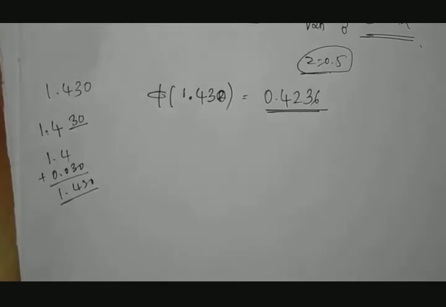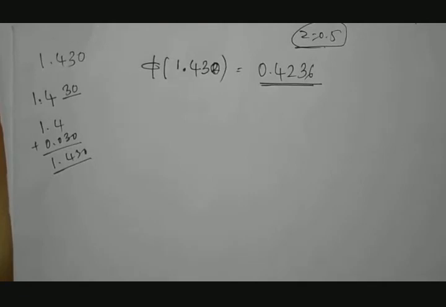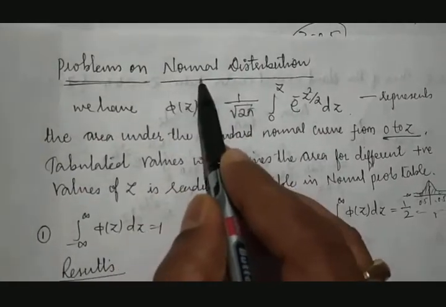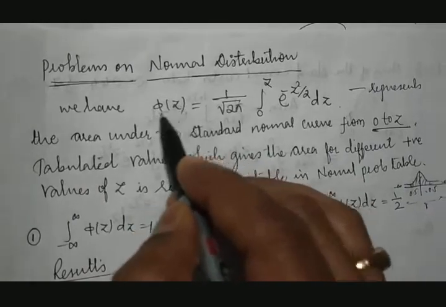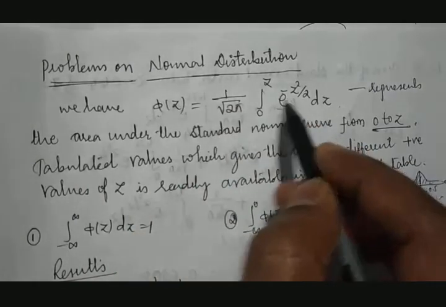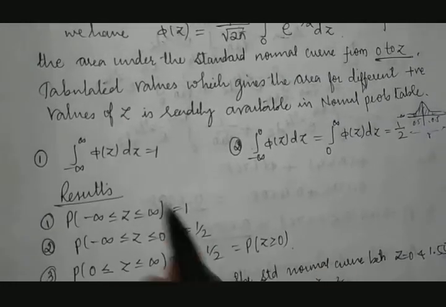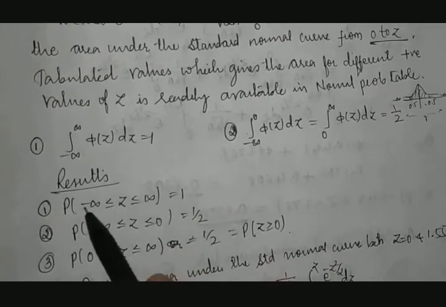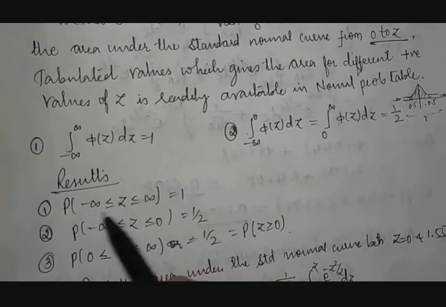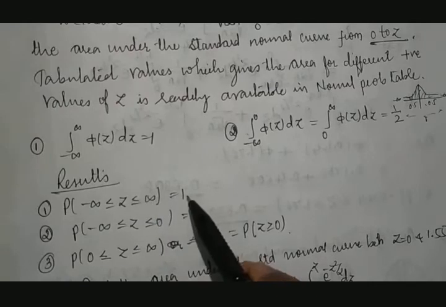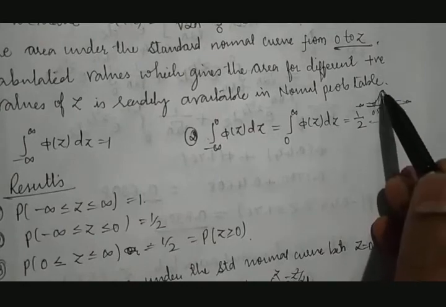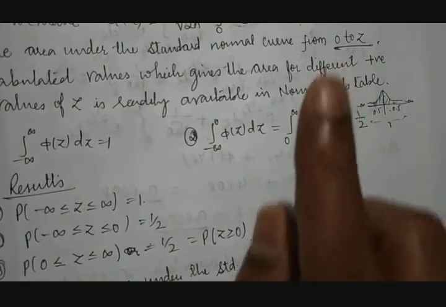Then I'll explain how to read things on a graph sheet. One thing is very clear. Whenever a problem comes on normal distribution, it is based on this, and this result is possible through the table. And whenever we take integration between minus infinity to plus infinity of phi of z, that will be represented like this: phi of z between minus infinity to plus infinity, and it will be 1. Why will it be 1? We know that the area under the bell shaped curve will be equal to 1.